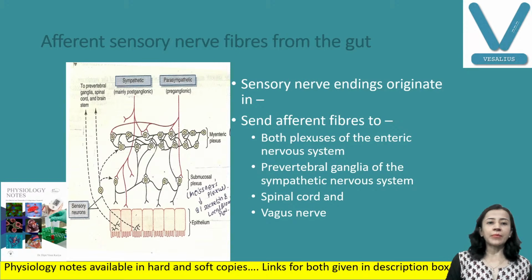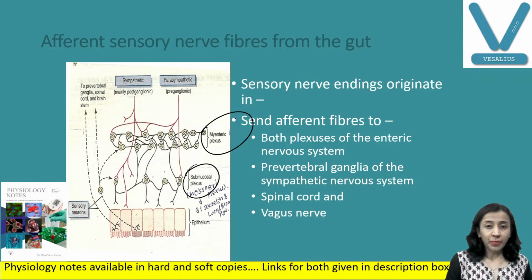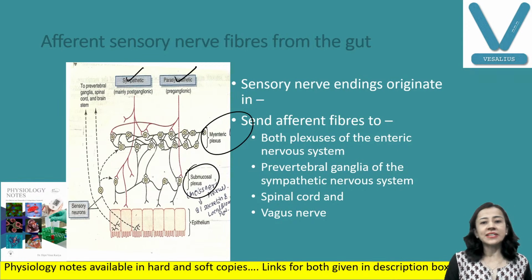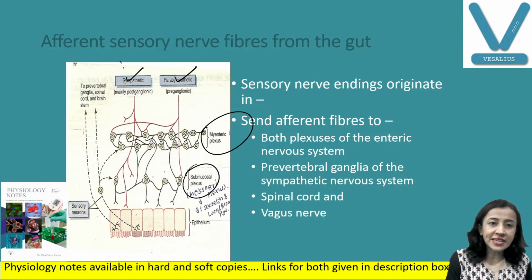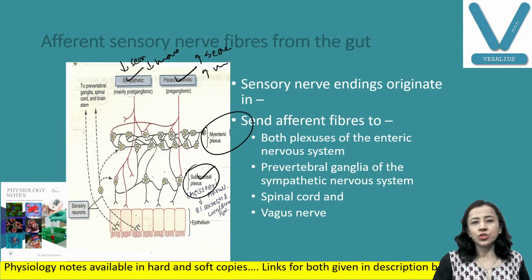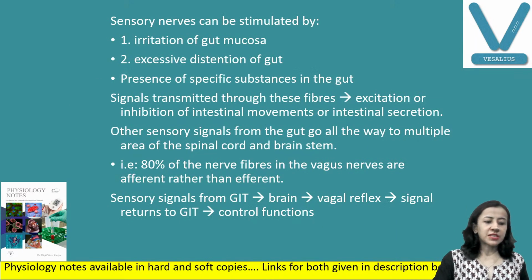And afferent sensory fibers, as I told you, the myenteric plexus and the submucosal plexus are both getting fibers from sympathetic and parasympathetic. So the sympathetic and parasympathetic fibers have opposite effects. Sympathetic decreases secretion from the submucosal plexus and decreases movement, and parasympathetic increases secretion and increases movement. We are not going into much detail, maybe not needed.